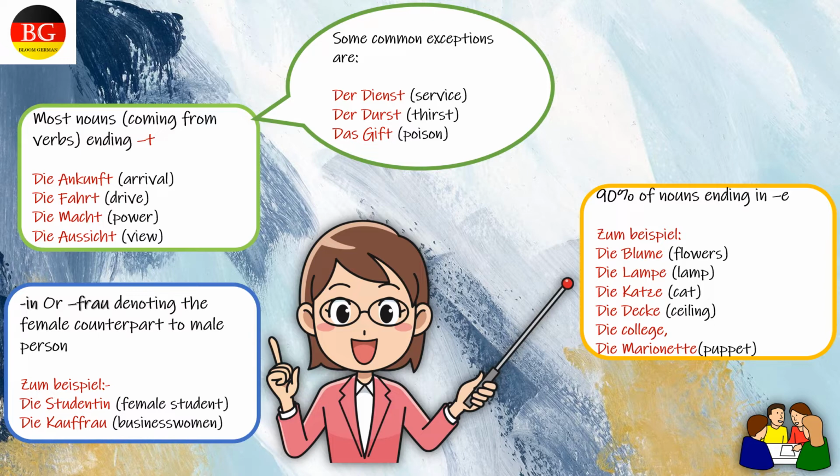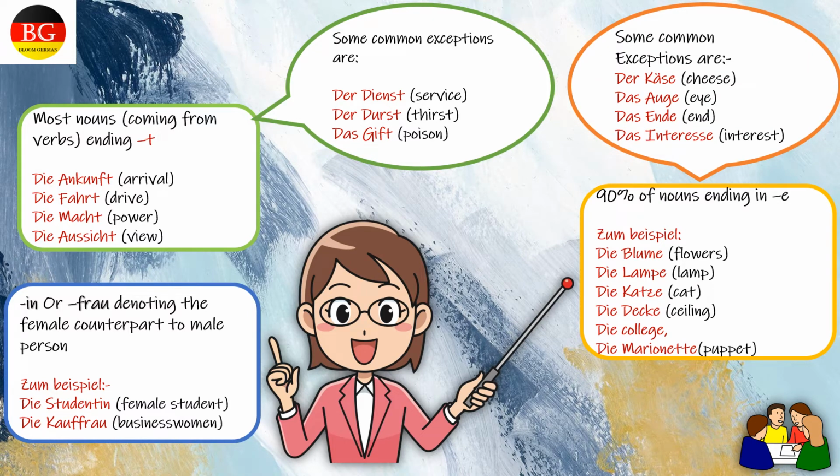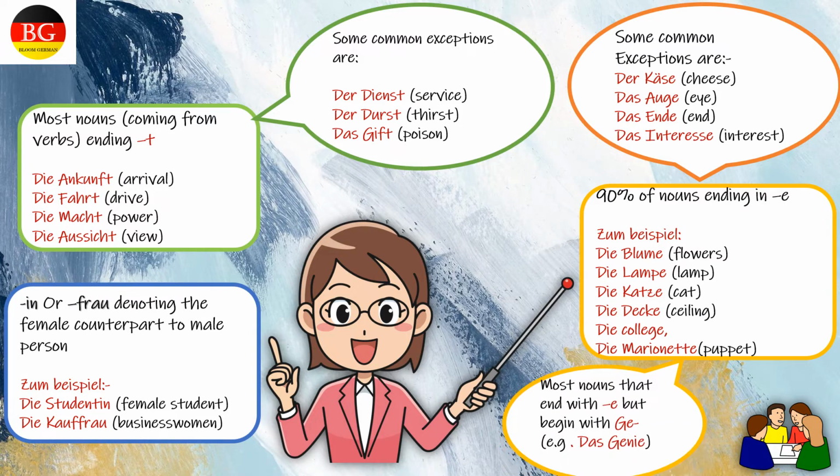Zum Beispiel die Blume, die Lampe, die Katze, die Decke, die Kollegin, die Marionette. Some common exceptions are der Käse, der Auge, das Ende, das Interesse. Most nouns that end with e but begin with ge are also exceptions for this. Zum Beispiel das Genie.